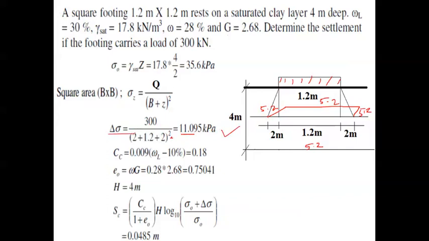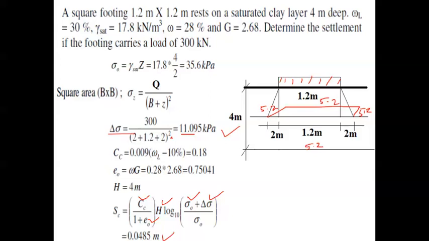So almost all the parameters we have calculated. Sigma naught we have calculated here, delta sigma, Cc, H, as well as e naught are calculated. The final value of Sc, the consolidation settlement, will be 0.0485 meters.